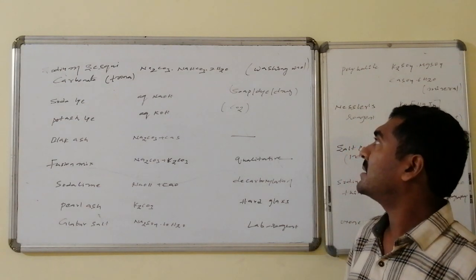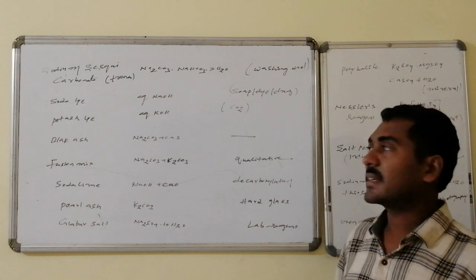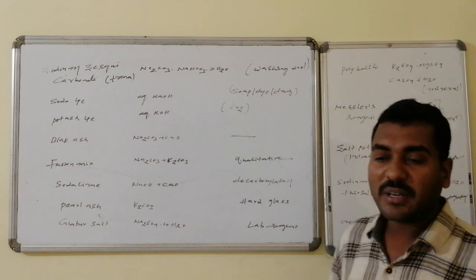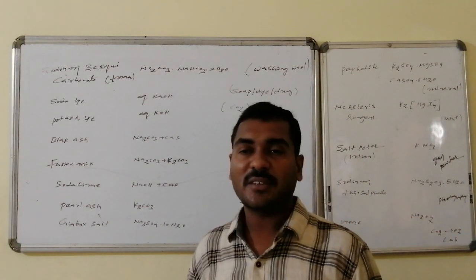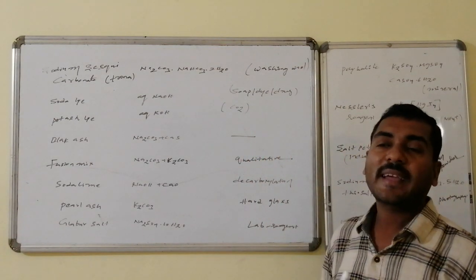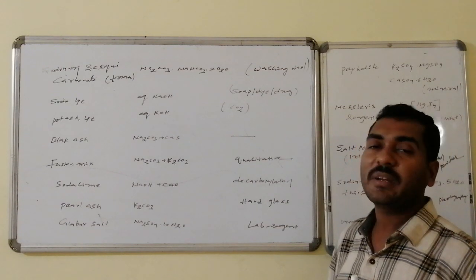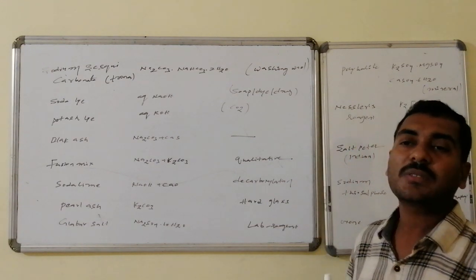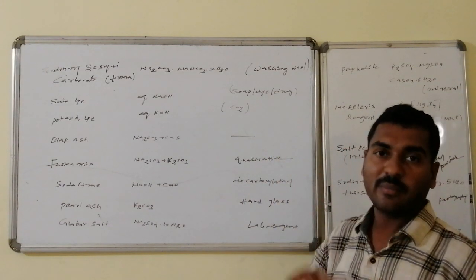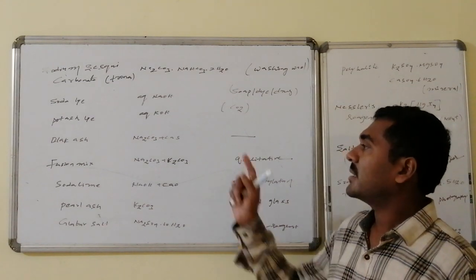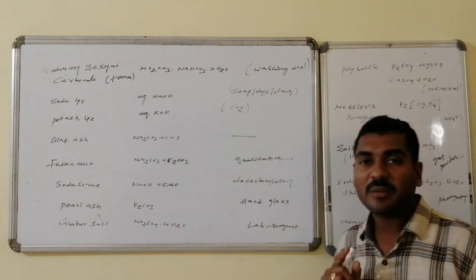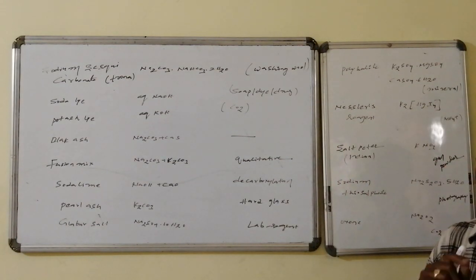It is a laboratory reagent used in the preparation of soaps, dyes, drugs. Potash lye, similar to soda lye, is potassium hydroxide. Generally potassium hydroxide is used to take up carbon dioxide because the potassium bicarbonate formed is more soluble. The next one is black ash. Black ash is a combination of sodium carbonate and calcium sulfide, which acts as a source of approximately 40% sodium carbonate. In the Leblanc process, before getting the sodium carbonate, the black ash is prepared. And the fusion mixture, sodium carbonate and potassium carbonate in a 1:1 ratio, is used in qualitative analysis.